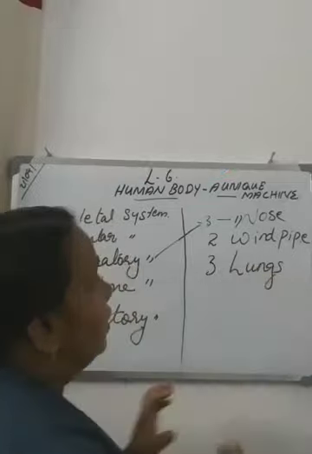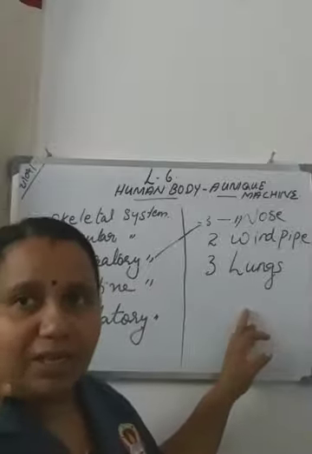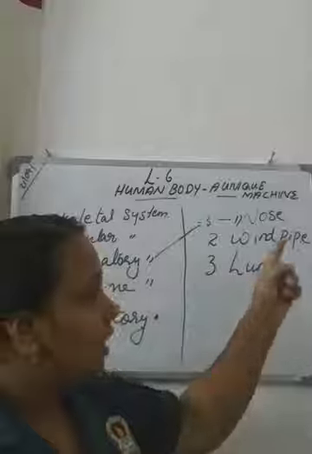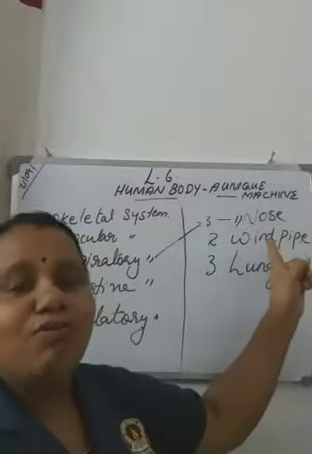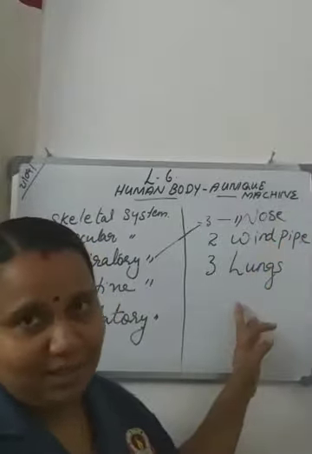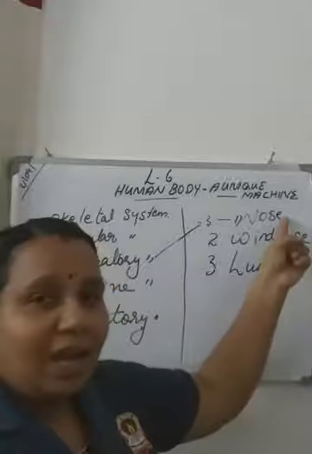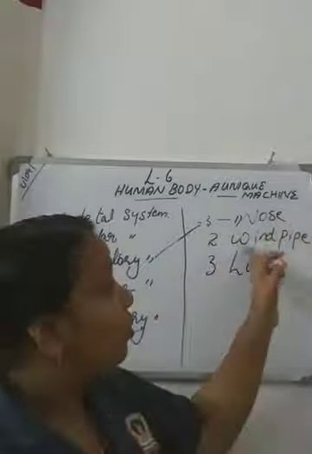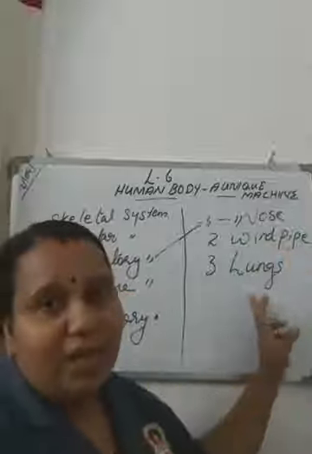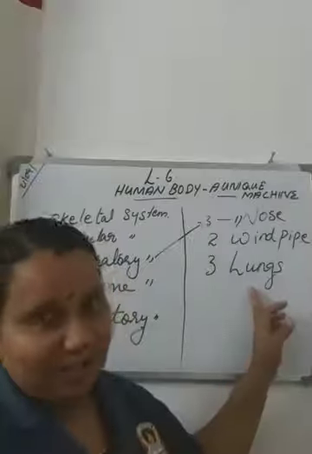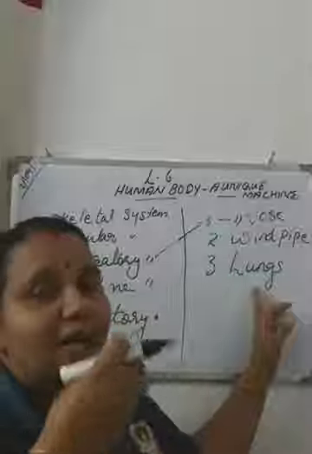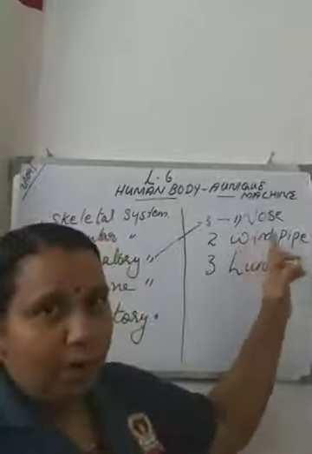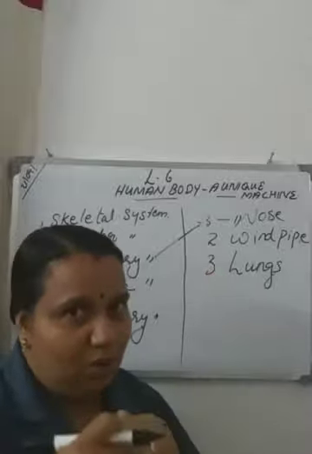So there are 3 main organs related with the respiratory system: the nose, windpipe and lungs. When we inhale the gas through the nose, it passes through the windpipe and finally reaches the lungs.